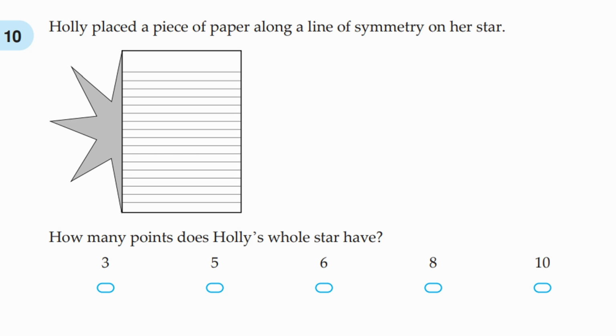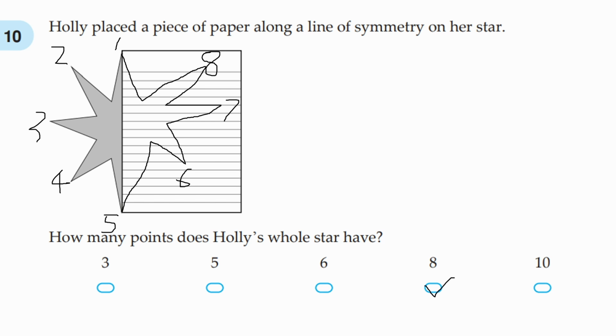Question number 10. Holly placed a piece of paper along a line of symmetry on a star. How many points does Holly's whole star have? Because this is half of the star, let's draw the rest. So it would look something like this. That's what it will look something like. So let's count the points. 1, 2, 3, 4, 5, 6, 7, 8. So the answer would be D, 8.